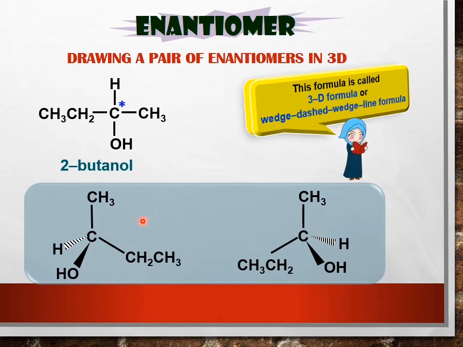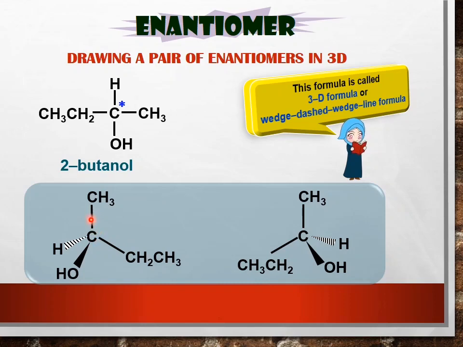So we need to draw the mirror image of this compound. Okay, we have 2 compounds here. If you look here, this chiral carbon we put at the center, and then we draw the 4 bonds.